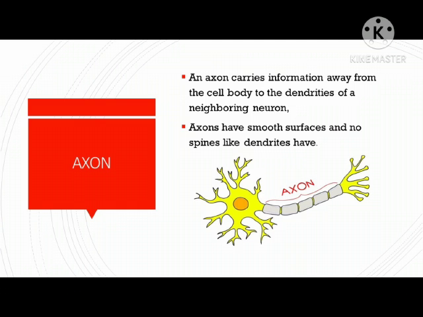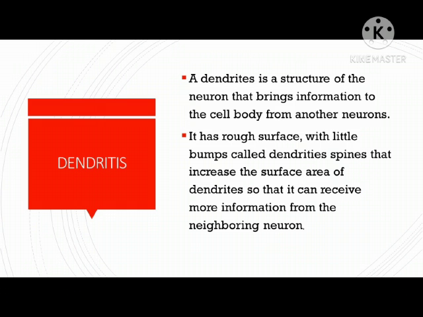Axon. An axon carries information away from the cell body to the dendrites of a neighboring neuron. Axons have smooth surfaces and no spines like dendrites have. See in the figure. Dendrites. A dendrite is a structure of the neuron that brings information to the cell from other neurons. It has a rough surface with little bumps called dendritic spines that increase the surface area of dendrites so that it can receive more information from the neighboring neuron.